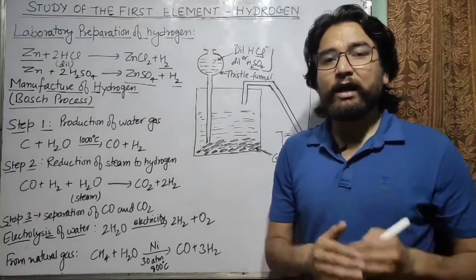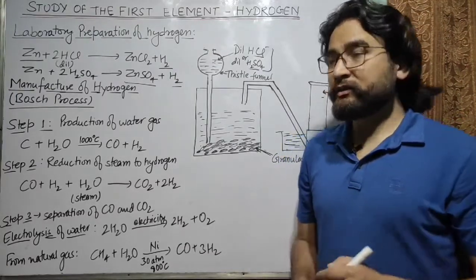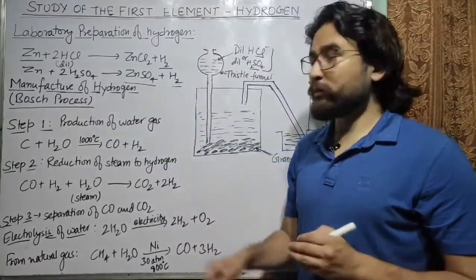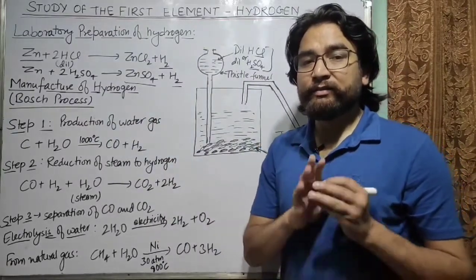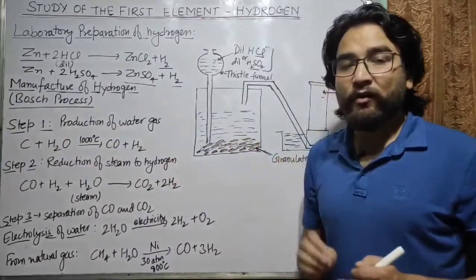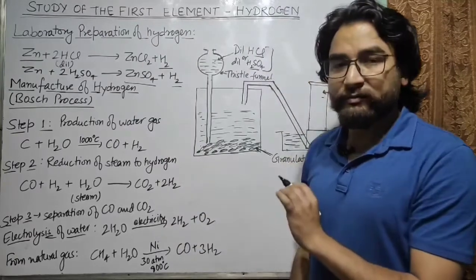Now let's see how hydrogen can be prepared in industries. The first process that we use, and this is the most useful process, is the Bosch process. There are basically 3 steps in this process. The first step is production of water gas. So how is water gas prepared?